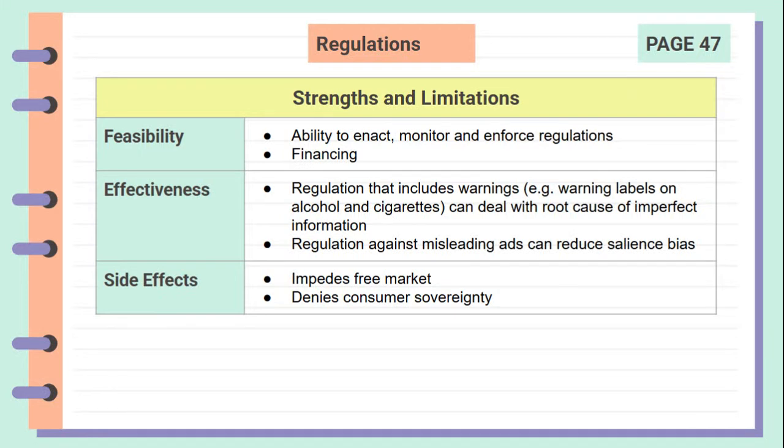Lastly, in terms of side effects, regulations impede the free market, which can result in surpluses and shortages that are not able to clear on their own via the price adjustment process. This can result in black markets, which may incur greater costs on society and taxpayers.